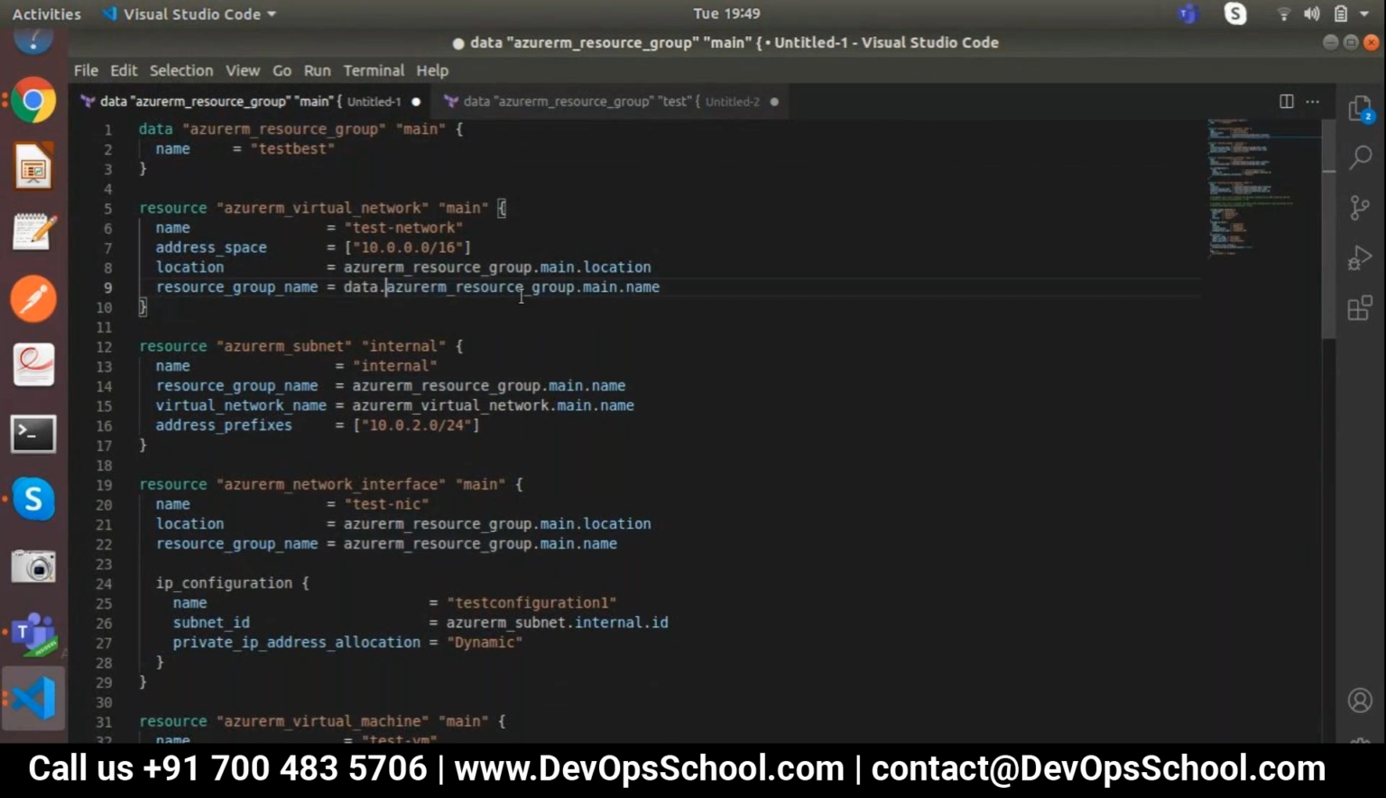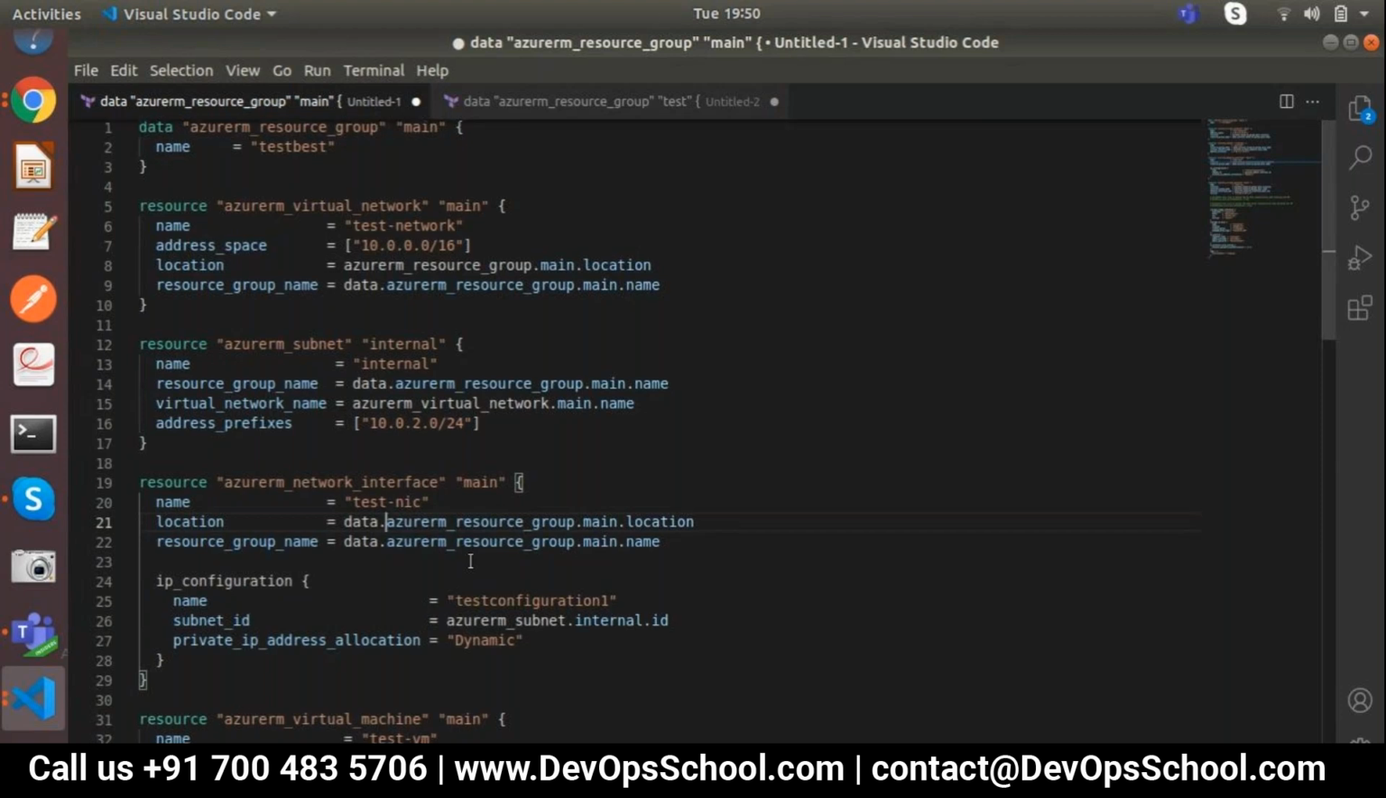Data dot azurerm dot. Same for every area where we are calling resource group. Instead, if you are using a variable, we will be using var dot. So here we are passing data dot. This location, network interface location, again I need to add data, so it will automatically take the location of the resource group and deploy the VM.